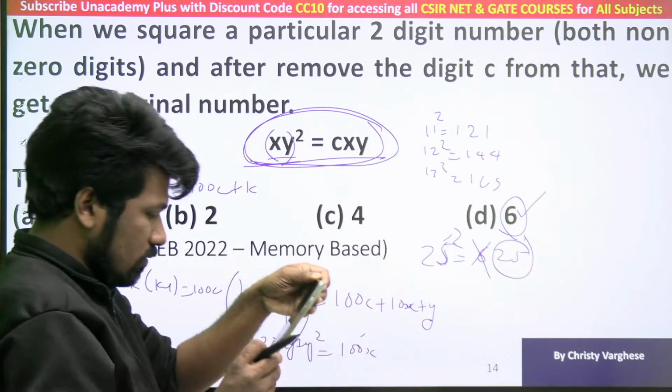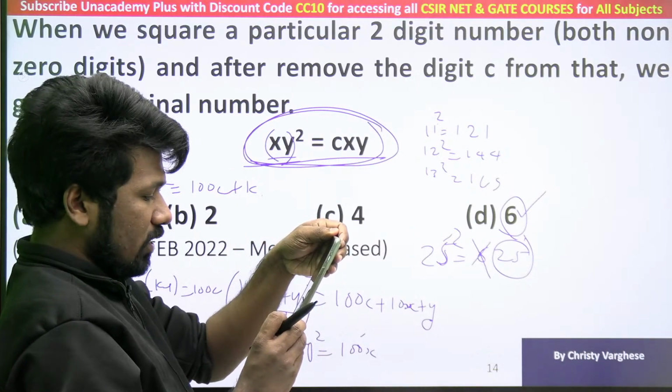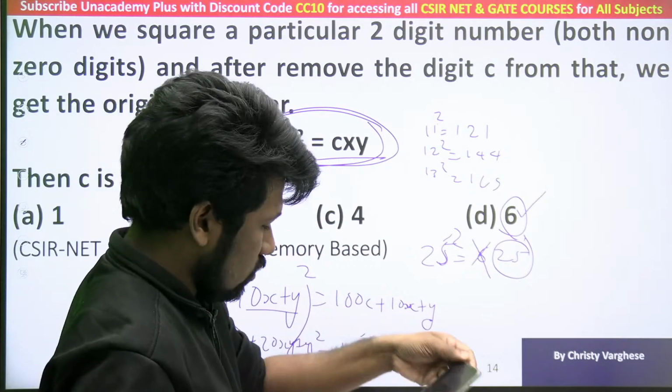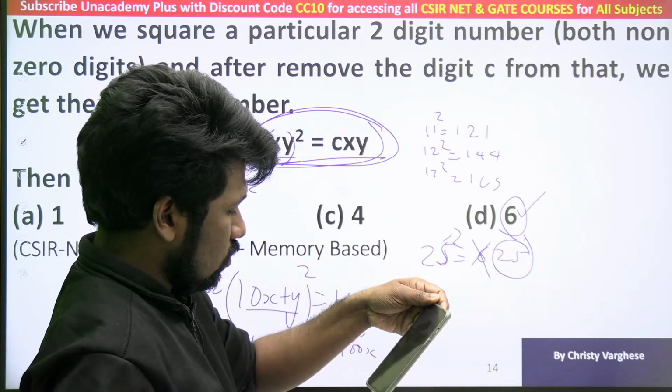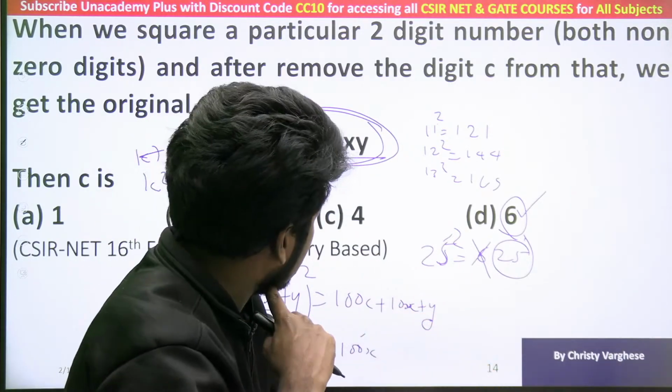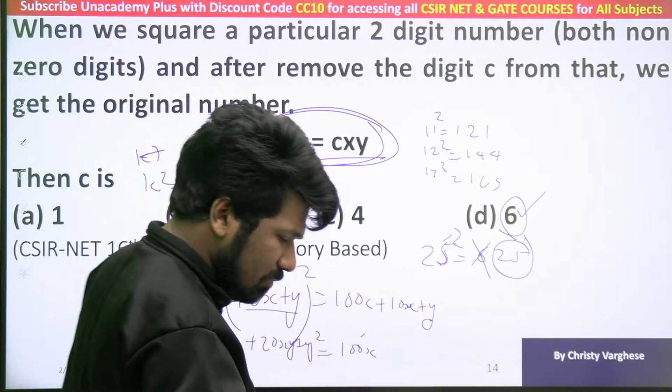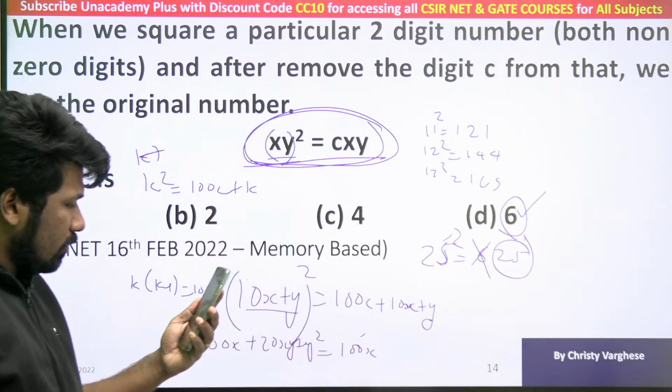The question was that the square is preceded by number c and the 2 digits were same. Okay. Last two digits are same. Was it mentioned like that, Seema? Okay, then the question is different.